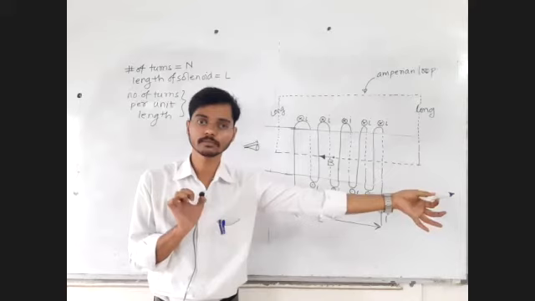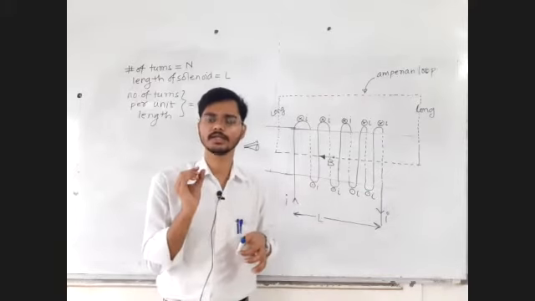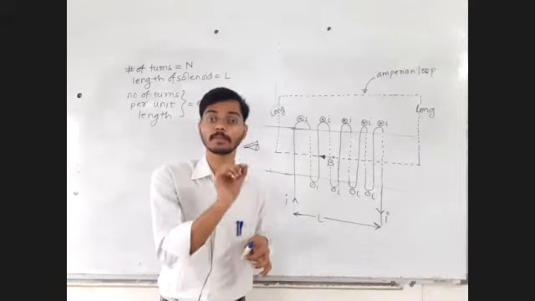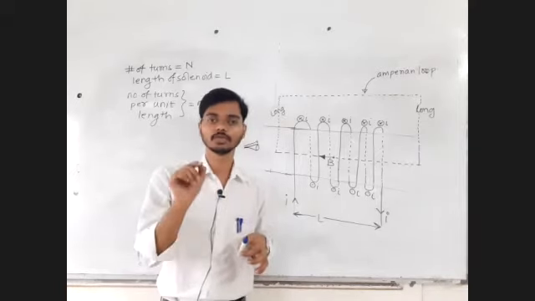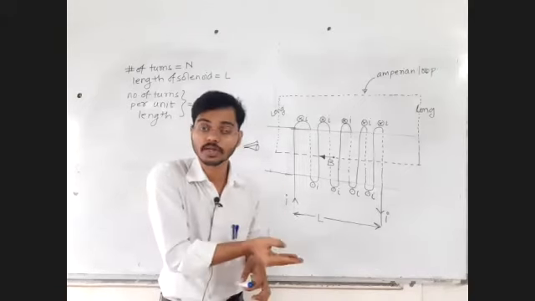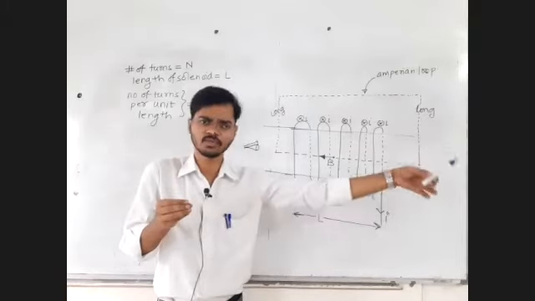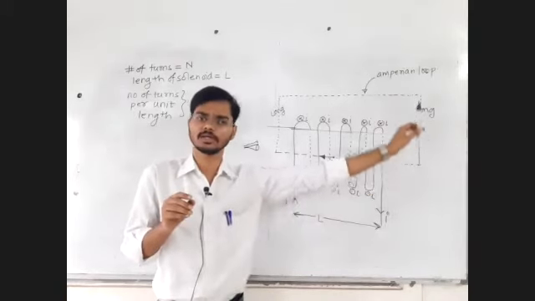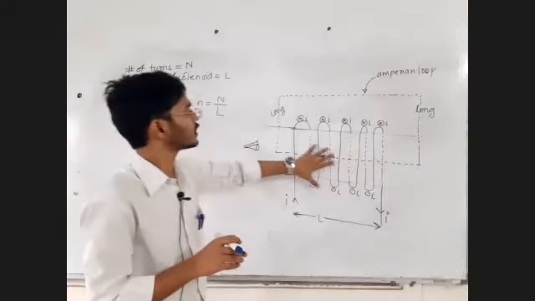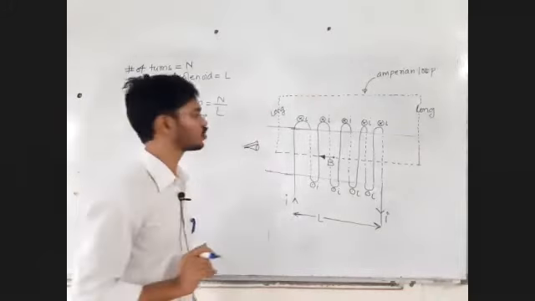Yes, no. Even the Biot-Savart law says, due to a small current element, the magnetic field is mu 0 upon 4 pi, I dl sin theta upon r square. As you go away from the current element, the field goes on decreasing. So at a very long distance from this current carrying conductor system, the magnetic field is going to be zero.